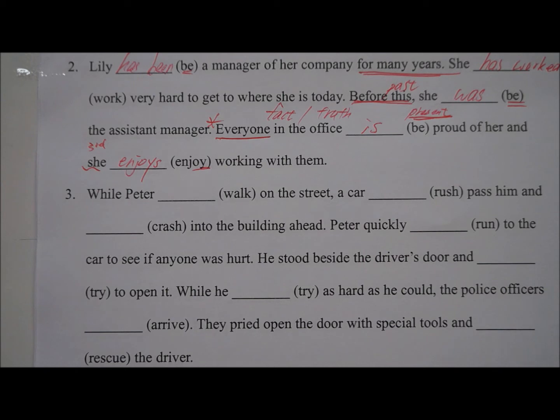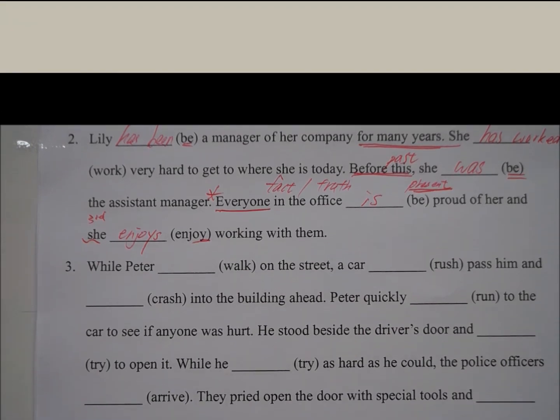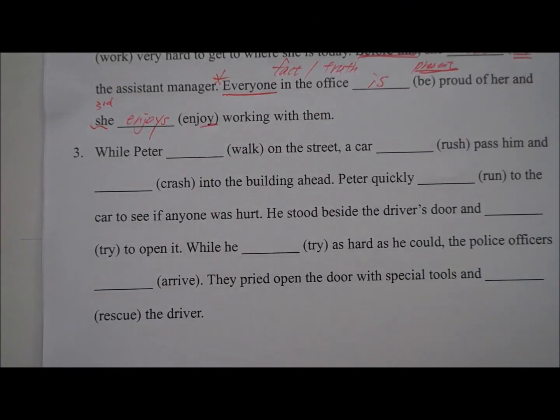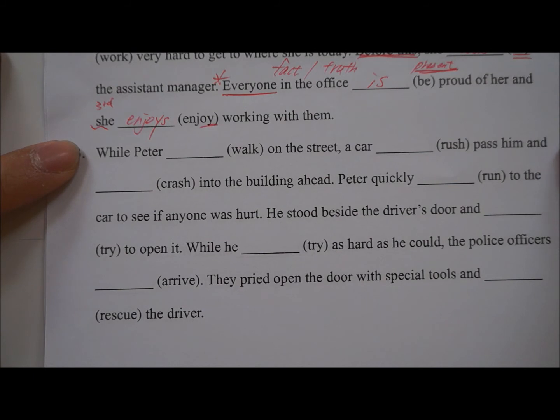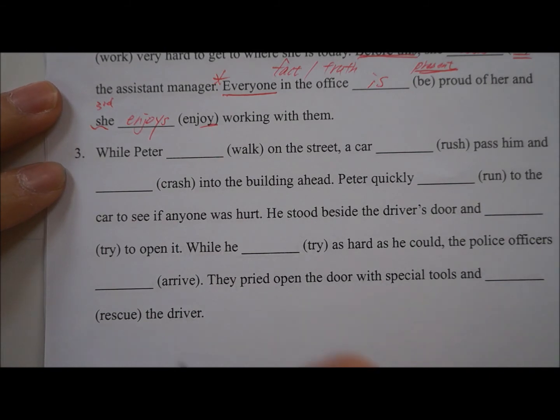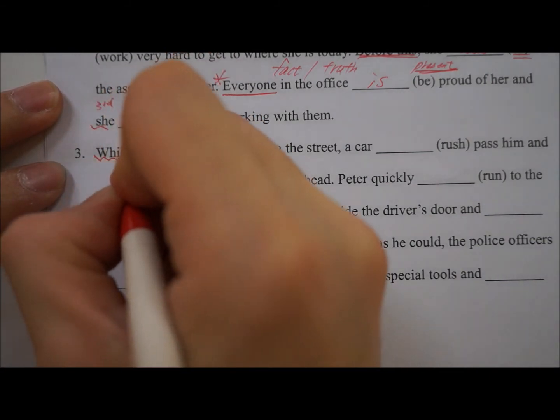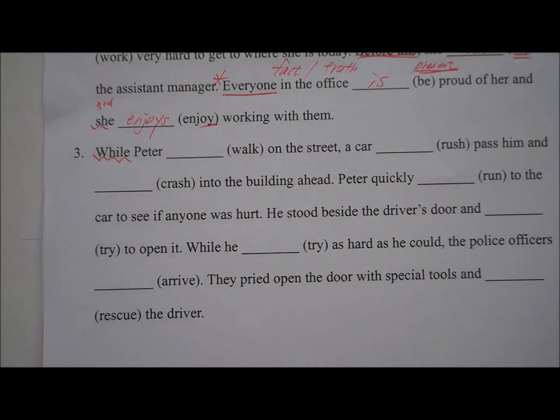Let's go on to number 3. Question number 3. While Peter on the street, a car passed him and into the building ahead. This sentence doesn't sound like something that happens regularly. It sounds like an event in the past. So we have to use the past tense. And you see while. It's a word that we usually use with continuous tenses. Now past, so it's past continuous tense.